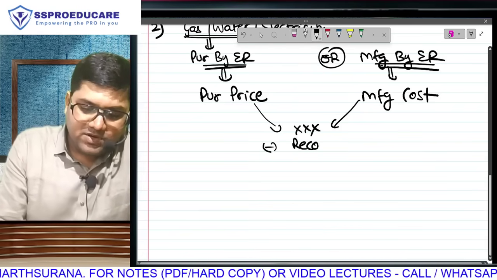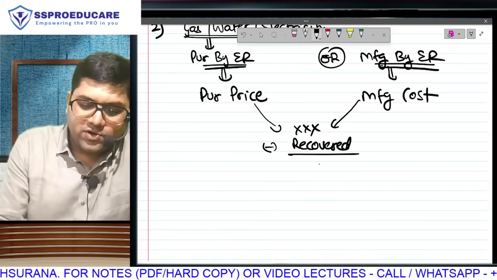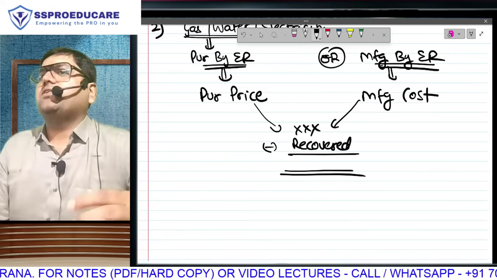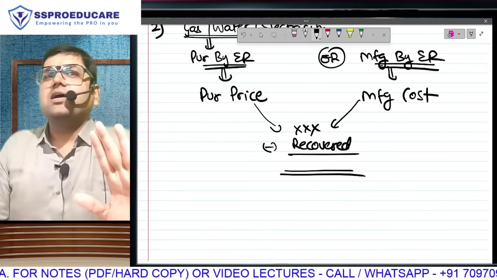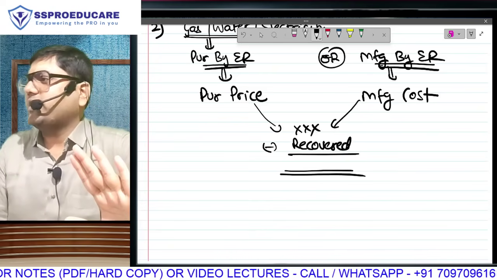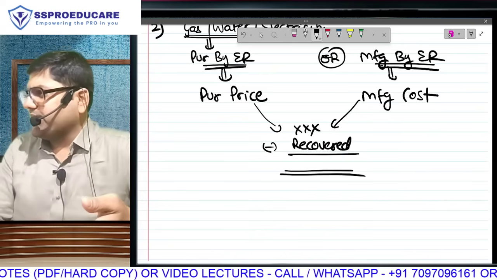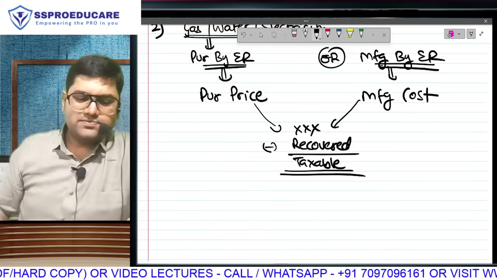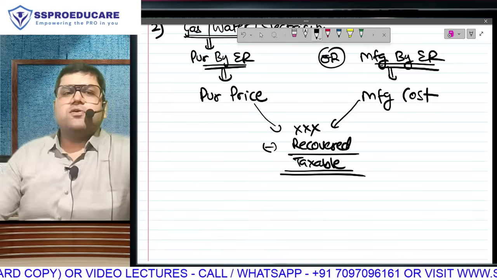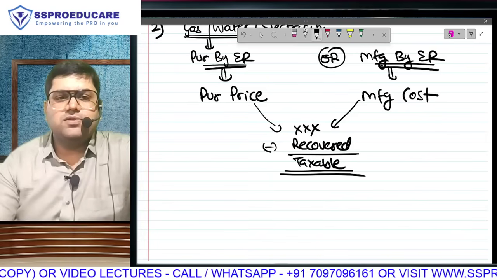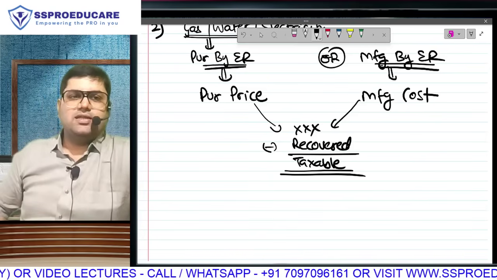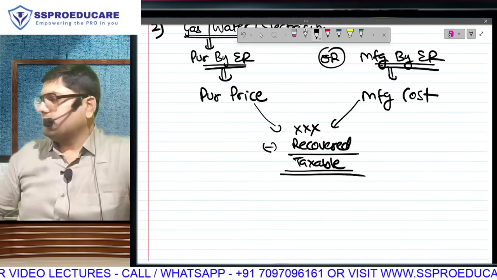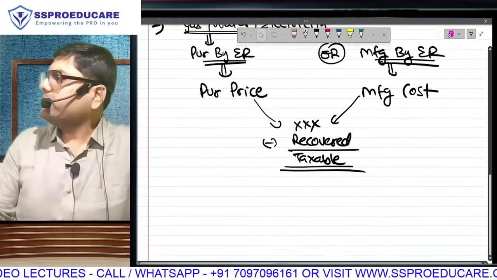So minus the amount which is recovered by deducting from your salary. Whatever is deducted from your salary, that much obviously is going to reduce your value of taxable perquisite. Do you agree? That's a part of the general rule itself. And therefore, this is going to become your taxable perquisite. Understood? It is because of this manufacturing part that we had to do this separately. Otherwise, that way it is very easy. Is that clear? Finished, second perquisite.